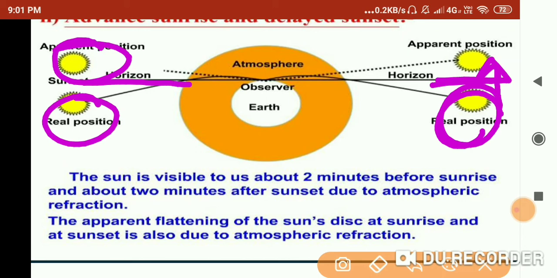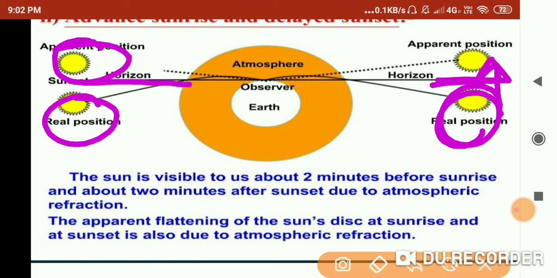When light rays pass through the atmosphere having layers of different densities and refractive index, then atmospheric refraction takes place. The actual sunrise takes place when the sun is above the horizon. When the sun is just below the horizon, the light rays coming from it, on entering the earth's atmosphere, suffer atmospheric refraction from a rarer to a denser medium.